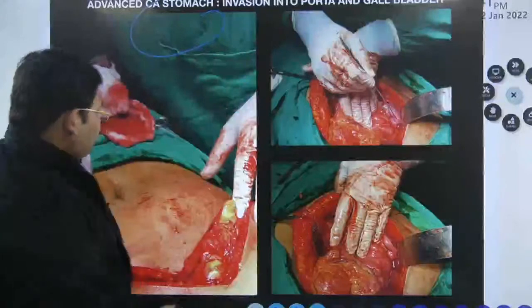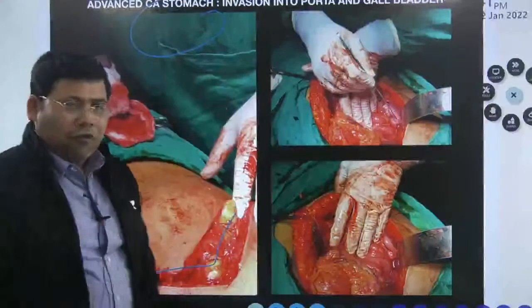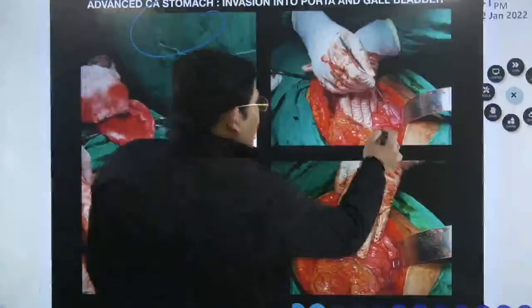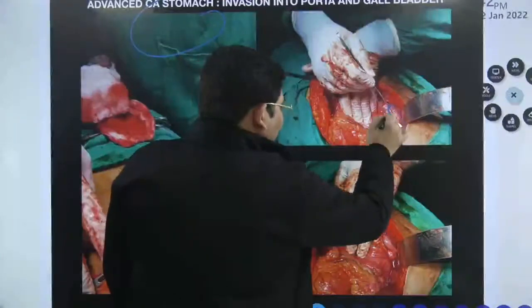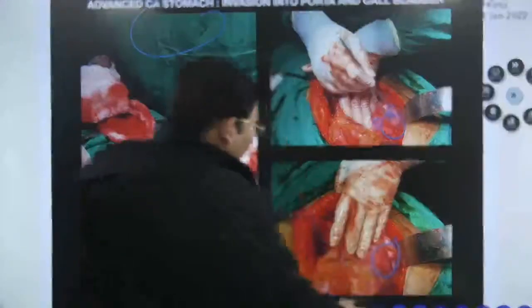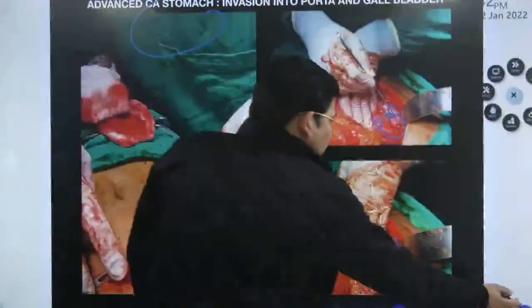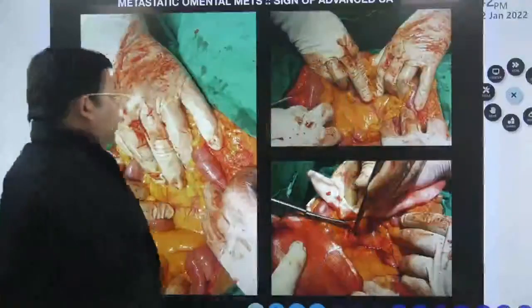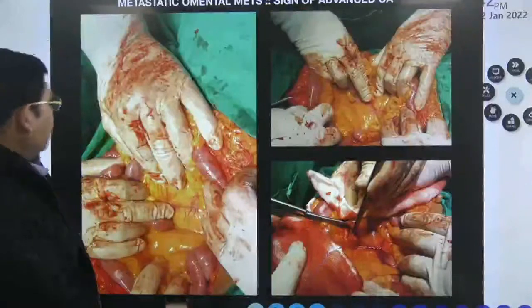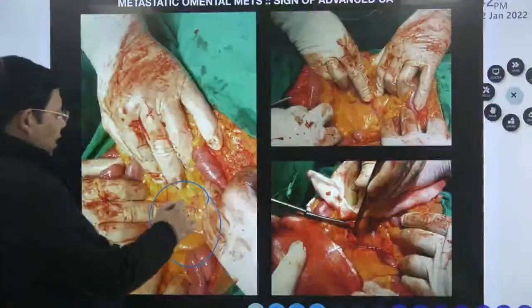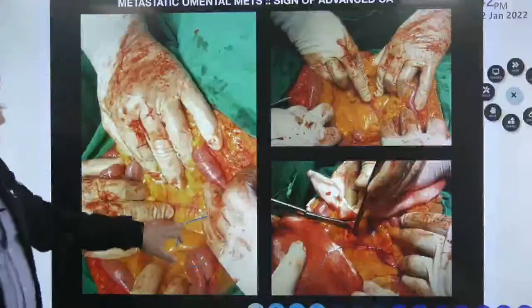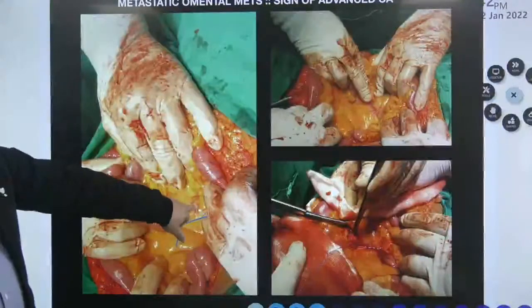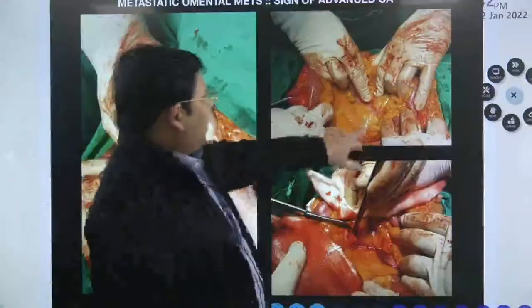So can you see, this is a classical rooftop chevron incision, and if you see, this is the stomach and this is the gallbladder, and there is loss of plane in between them. Can you see? This has invaded, so it's an advanced case. This is the lymph node, this has metastasized into the mesentery. So there is a mesenteric puckering here. This is the mesenteric puckering.